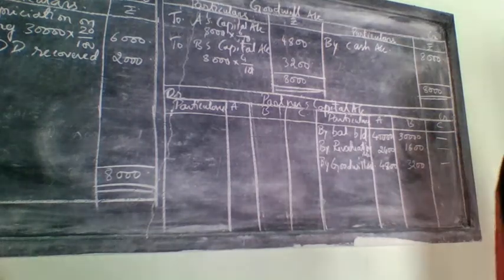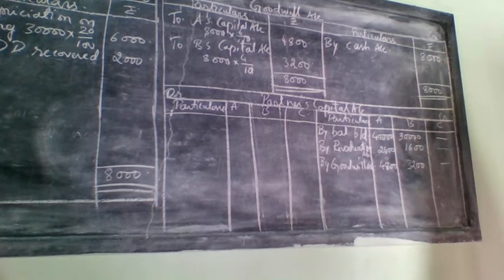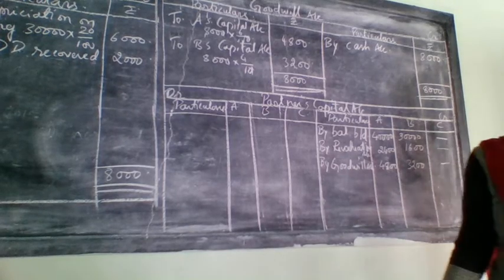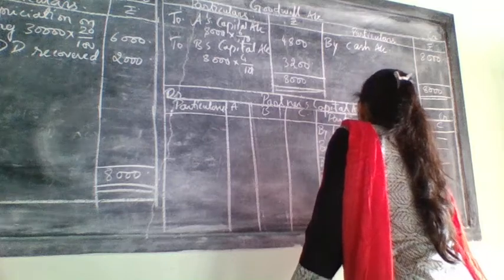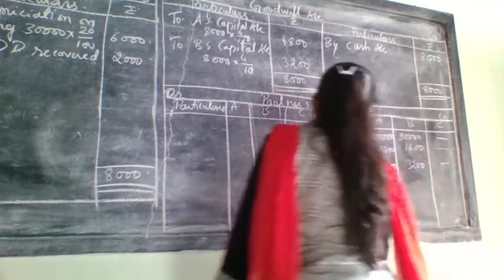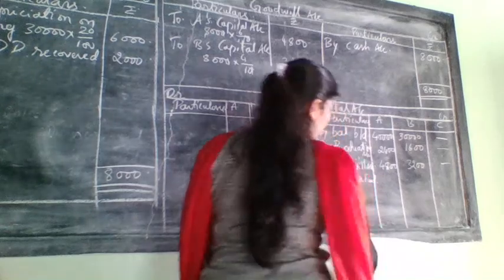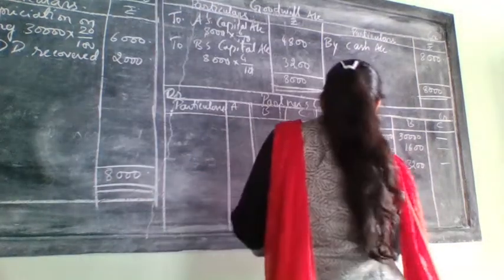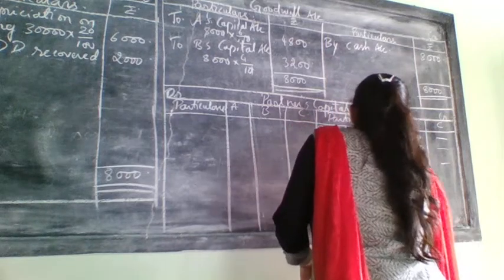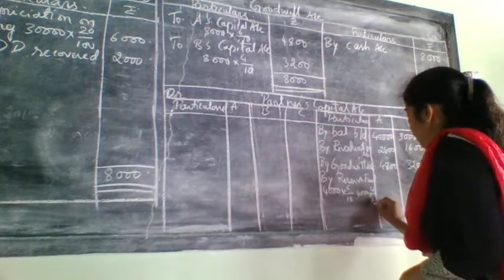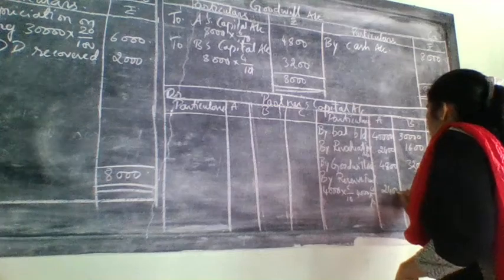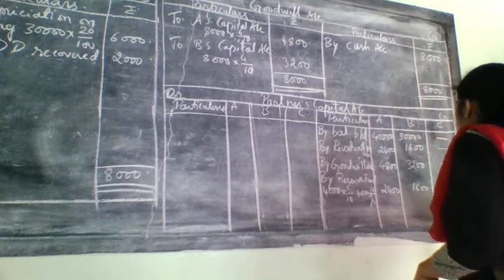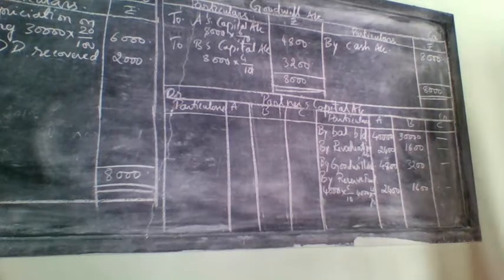Old balance sheet, which side? Liability side. Whether they have given reserve fund there? Yes, I told you to make a note of that. Reserve fund, how much have they given? 4,000 they have given. So reserve fund always comes on the credit side. So by reserve fund, 4,000 into their old ratio 6 by 10, and next 4,000 into 4 by 10. How much will it come? 2,400 and 1,600 for B.